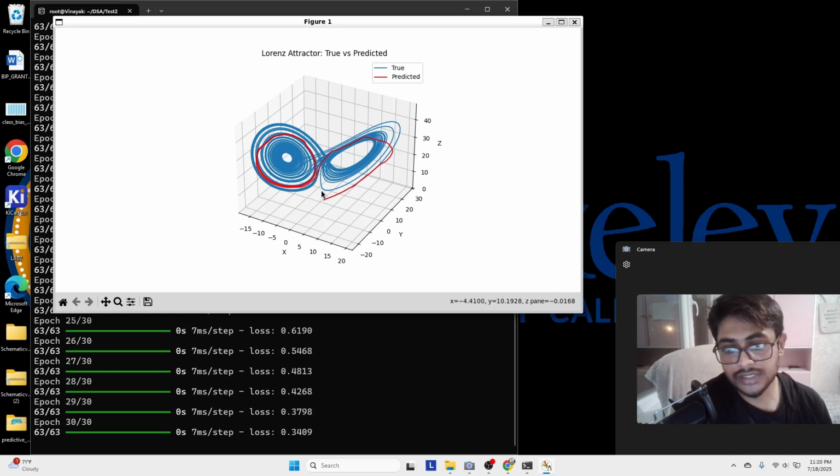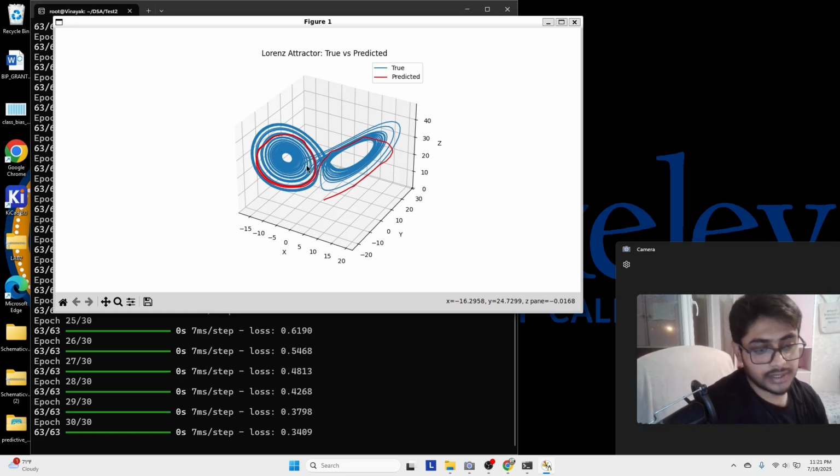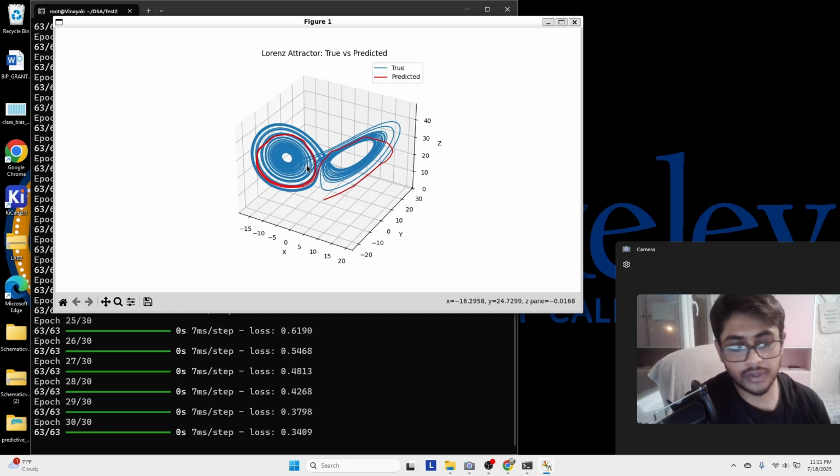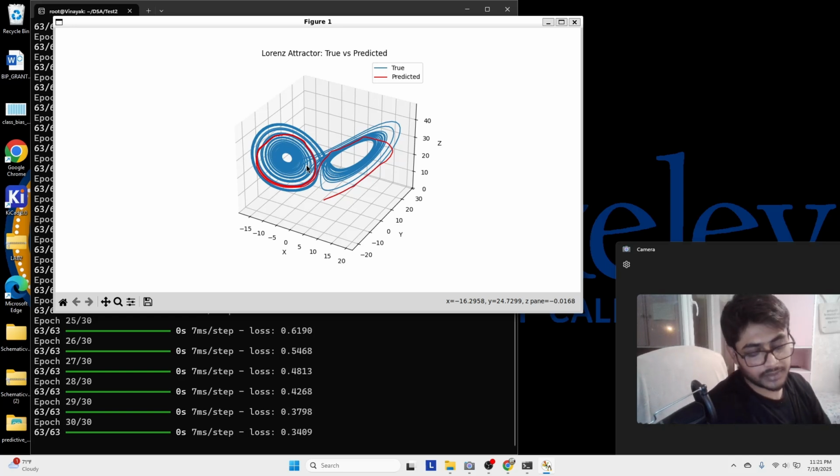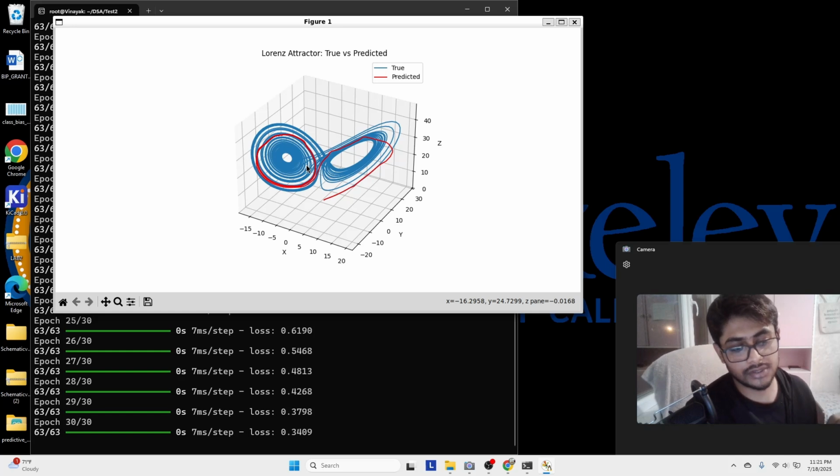So you can see it tries to get into that prediction. I'm trying to say it tries to predict the Lorenz system, the chaotic behavior, and it has done quite well so far. But it's not that good, because initially if we have 10 or 100 steps, the values will be slightly different. But if we go to 100 or 1000 samples, it becomes heavily chaotic and very hard to predict. Still, our neural network has done very good work. It has predicted pretty well so far.